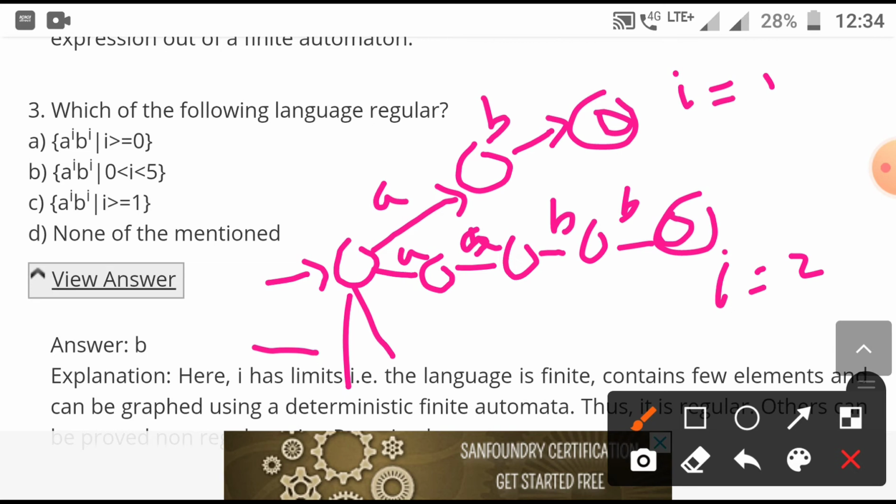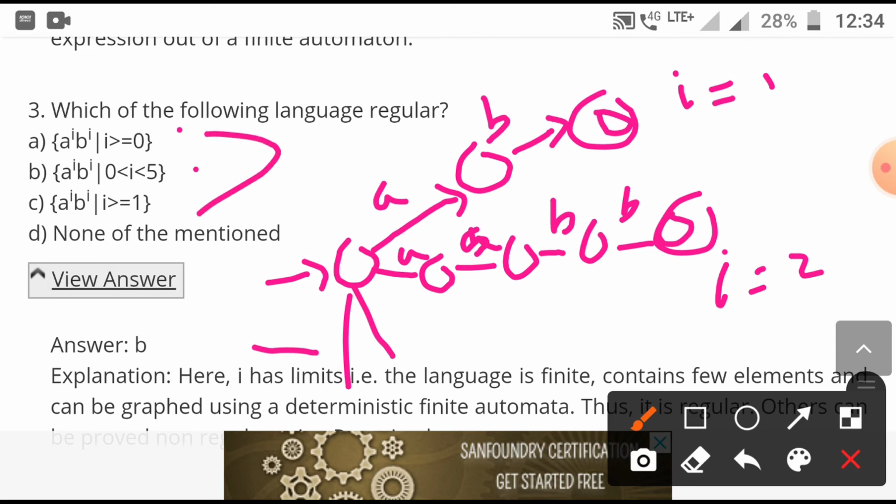So this is possible even though there is a matching thing, but this is possible only due to the limitation of I, that is only 1 2 3 4. For values of I as 1 2 3 4, that's why it is possible, otherwise it is impossible when I is unlimited.